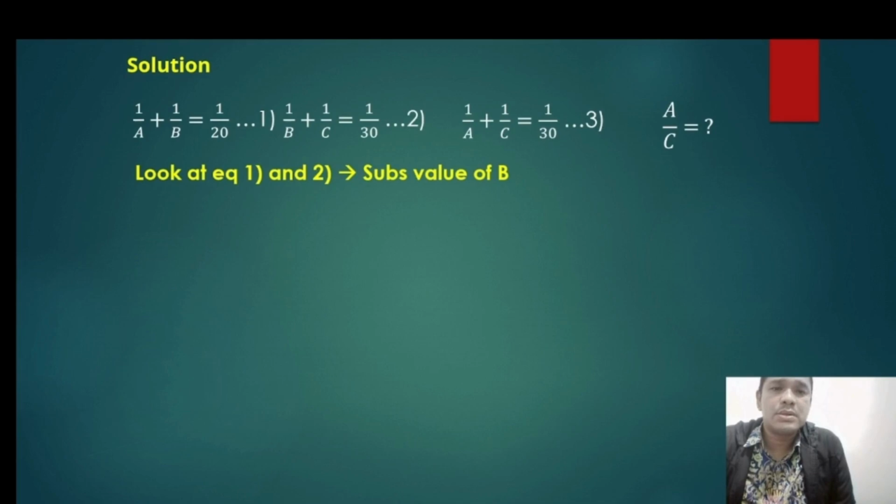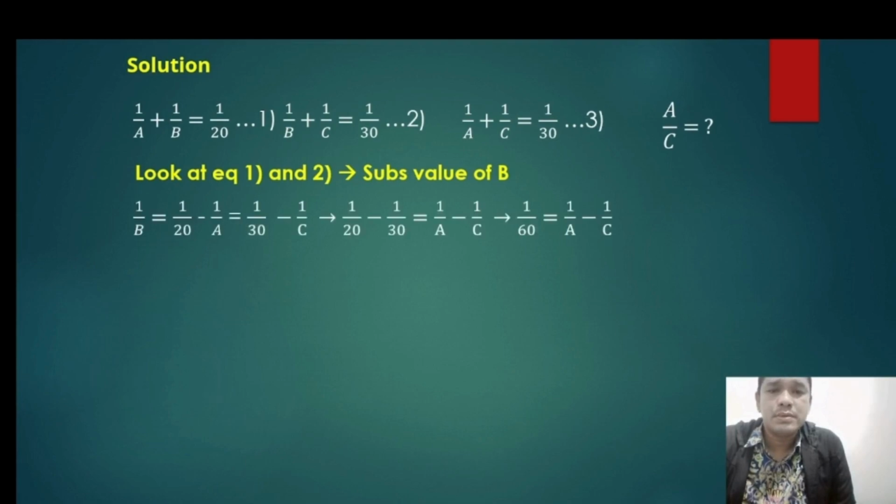So look at equation 1 and equation 2 and substitute the value of B. So we can find the value of 1 per B is equal to 1 per 20 minus 1 per A, which is equal to 1 per 30 minus 1 per C. And we can find that the other equation is 1 per 60 is equal to 1 per A minus 1 per C.